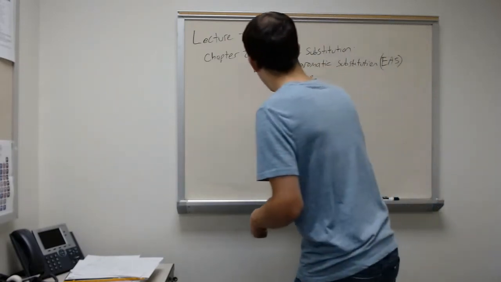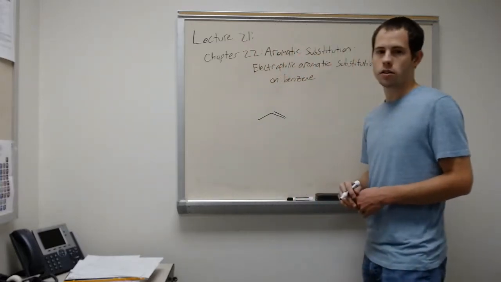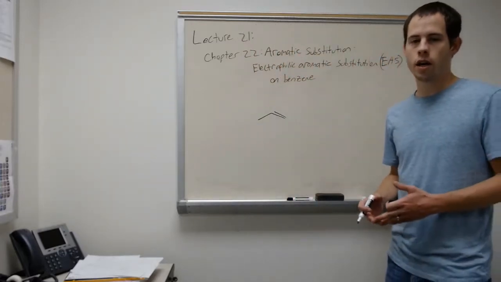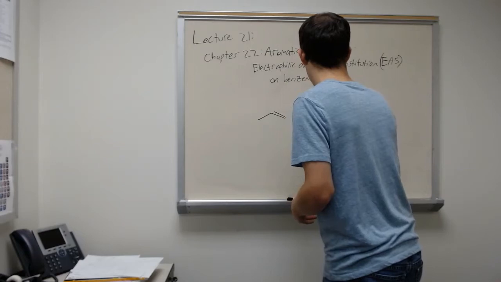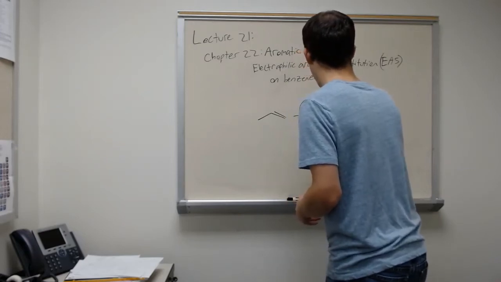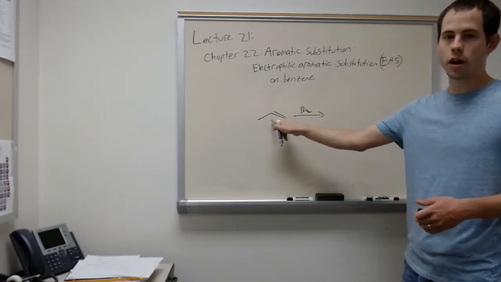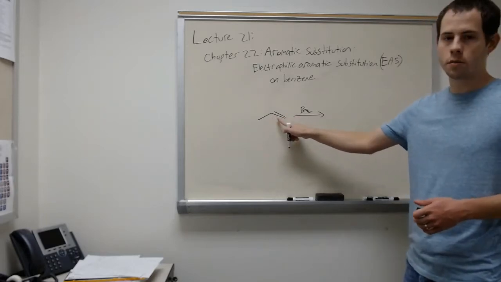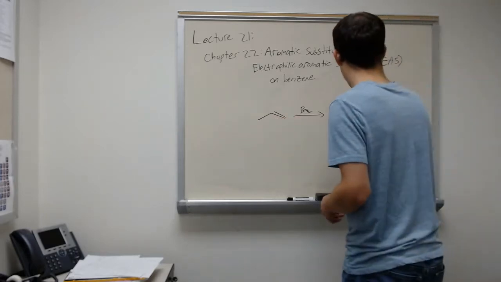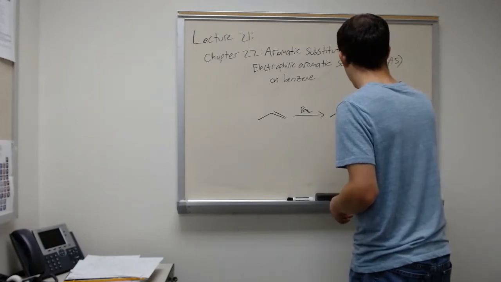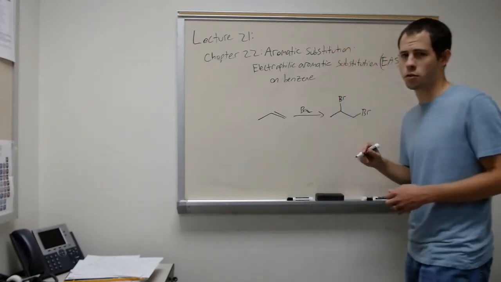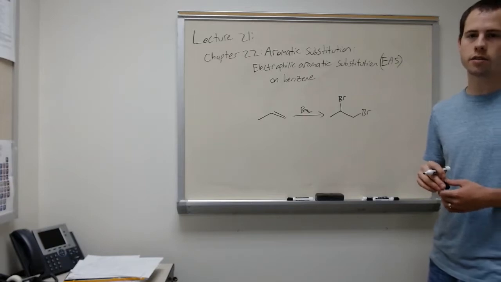Back in the spring, we talked about using alkenes and treating them with halogens. So we simply took an alkene, it looks something like this, and we throw in Br2, for example. This would add 2 bromines across our alkene, a bromine on this carbon and a bromine on this carbon. And so we would have a product that looks like this.